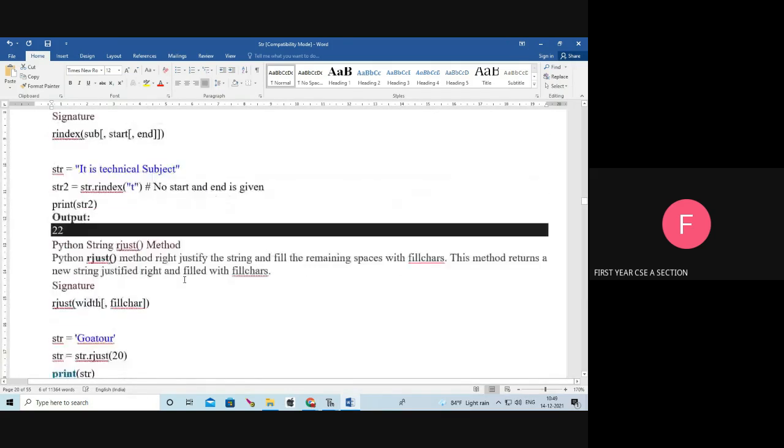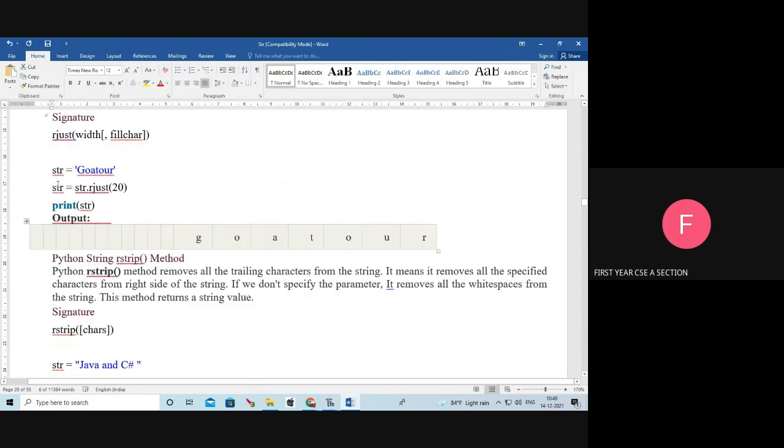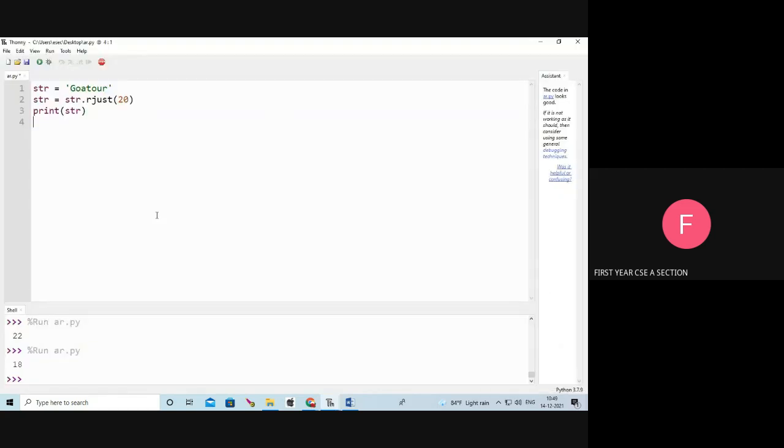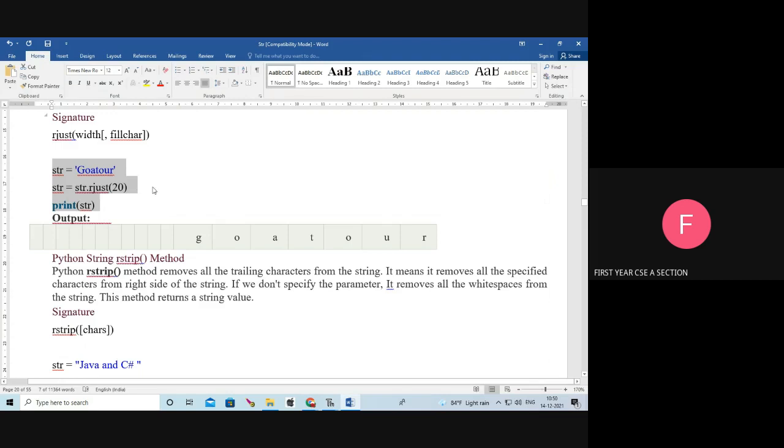Next one, rjust. rjust means right justify the string. For example, right justify of 20. Here 1, 2, 3, 4, 5, 6, 7. My str size is 7. So in front, 13 white space characters are attached. See the white space in the output screen. 13 white space characters, then only Goa tour is coming. So this is called rjust, that is the right justify.